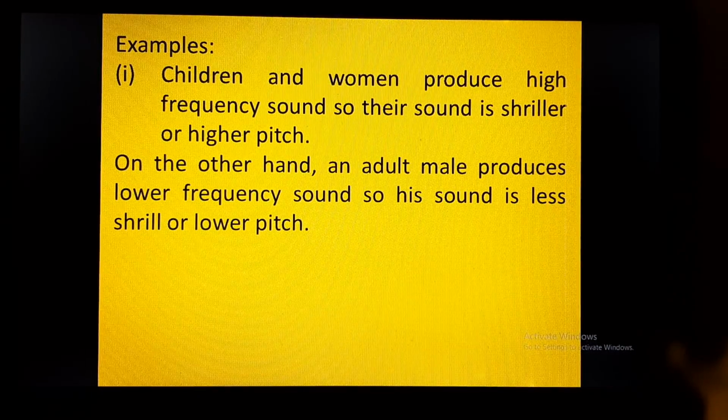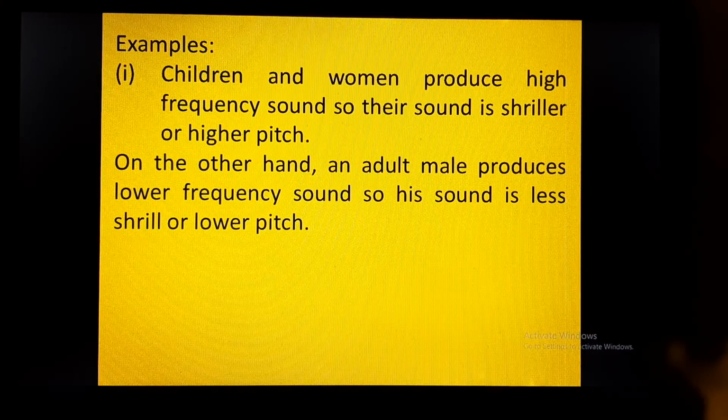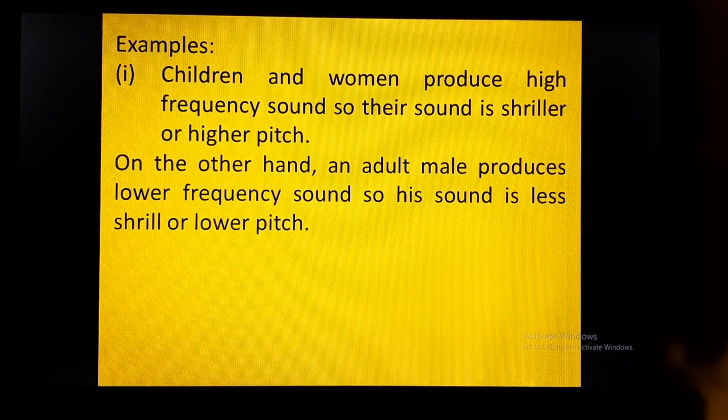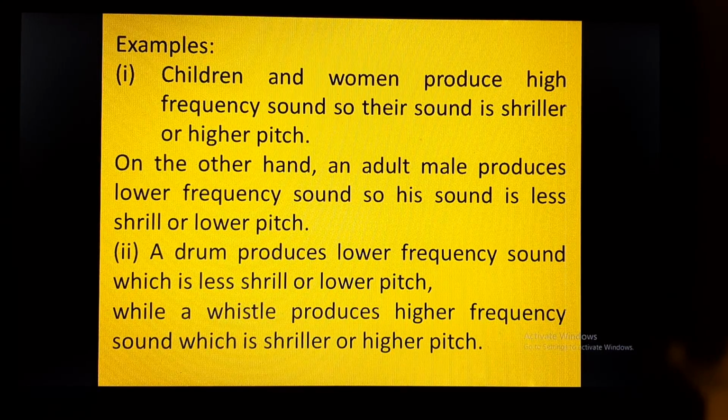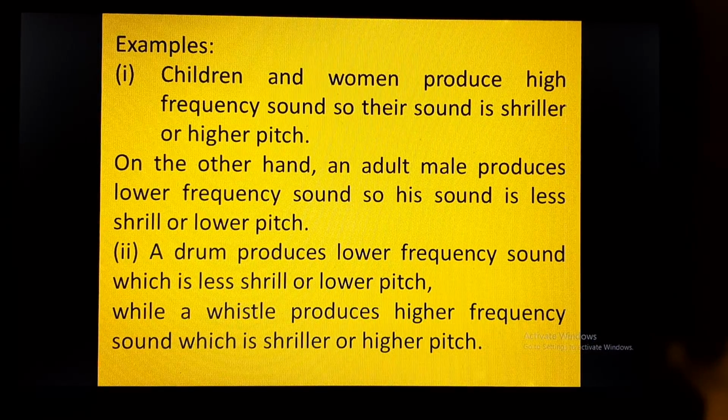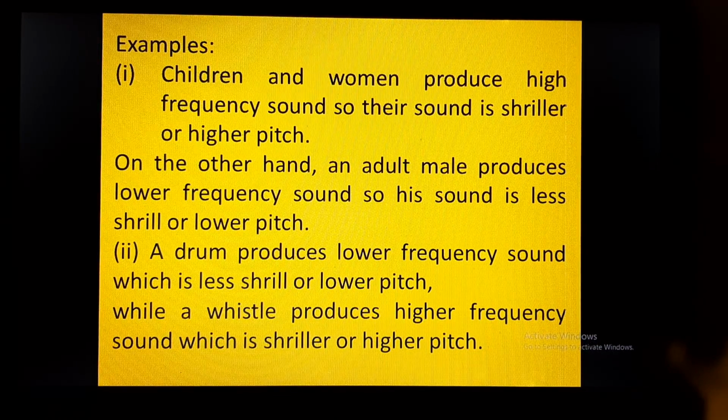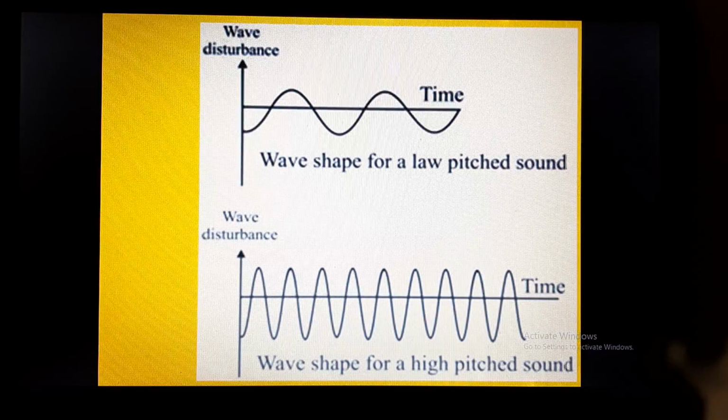On the other hand, an adult male produces lower frequency, therefore his sound is less shrill or lower pitch. A drum produces lower frequency sound, which is lower pitch, whereas a whistle produces higher frequency sound, which is shriller or higher pitch. So if a drum is producing sound, and at the same place a whistle is also producing sound, the sound which is coming sharper to your ear is the sound of the whistle.